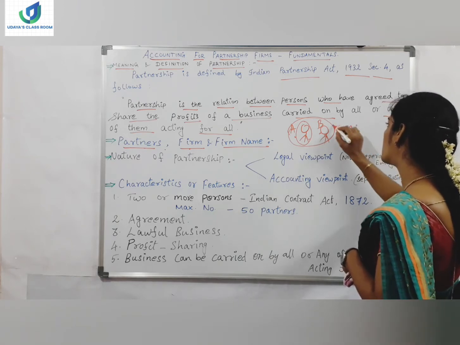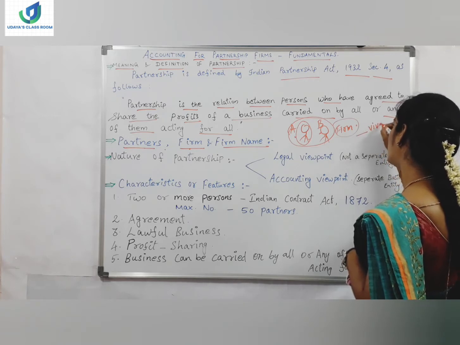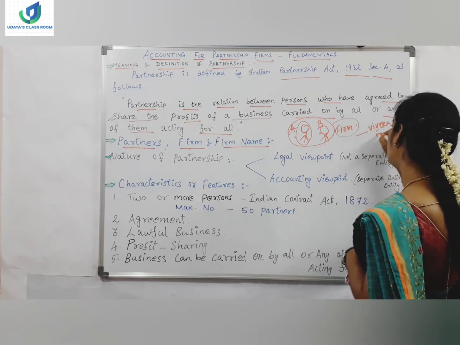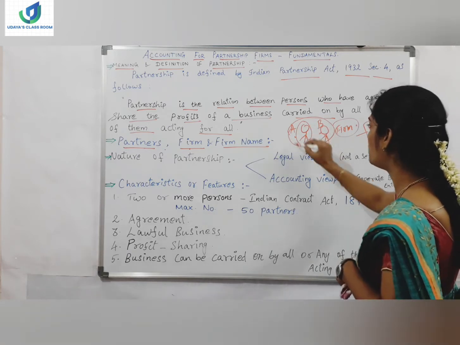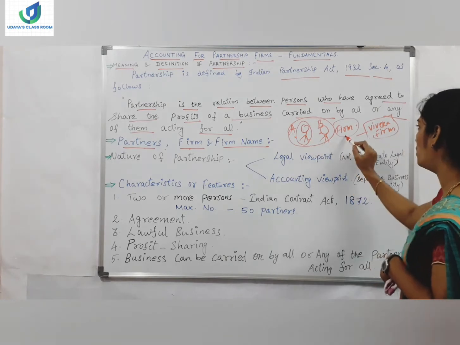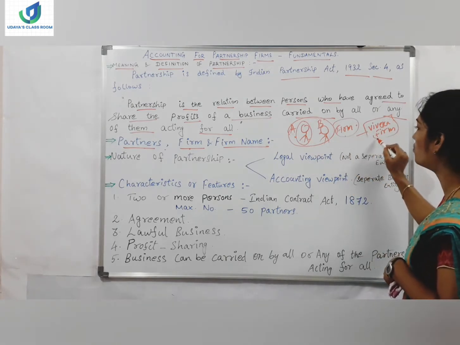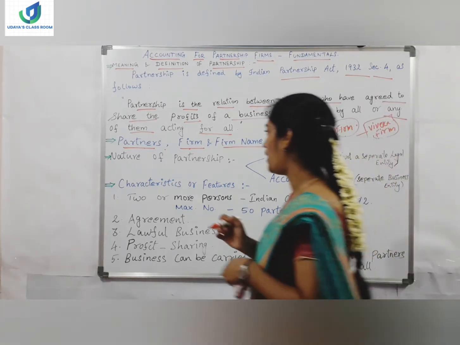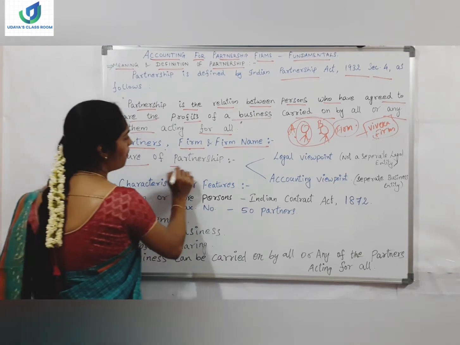This firm is going to run with a name, suppose, Vivekananda. That is the firm name. So individual persons are partners, collectively they are the firm, and the name they keep for their firm is called the firm name.